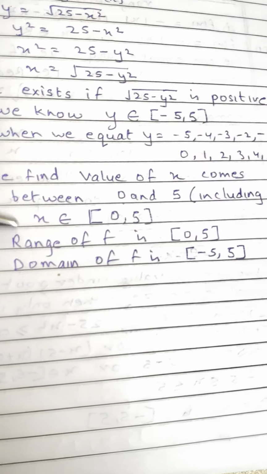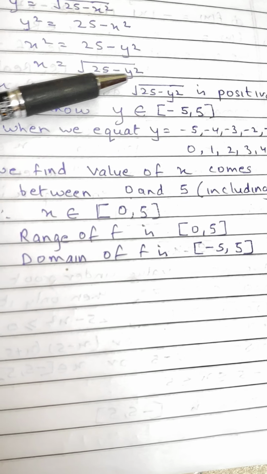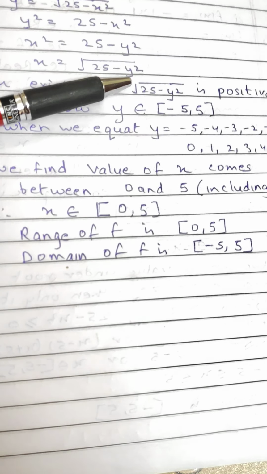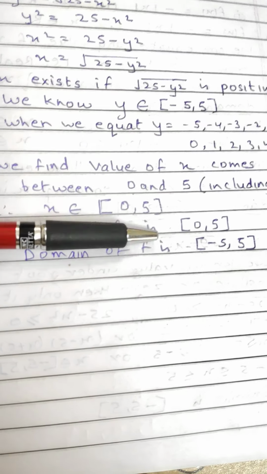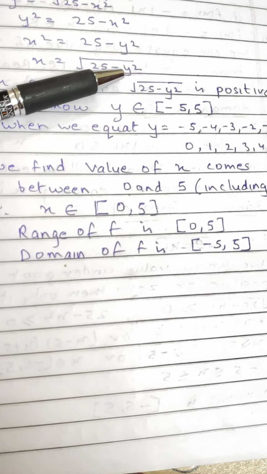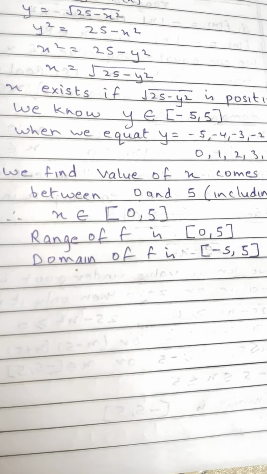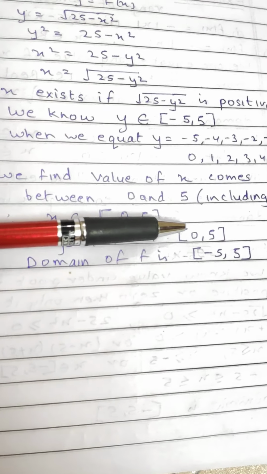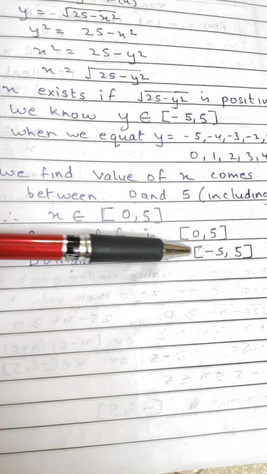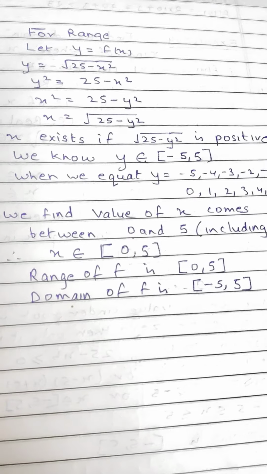That is, the maximum value we get is 5 when y is equal to 0. 25 minus 0 is 25. Square root of 25 is 5. Minimum value is obtained when y is equal to 5. 25 minus 25 is 0. Range of f is 0 to 5 and domain of f is between minus 5 to 5, closed bracket.